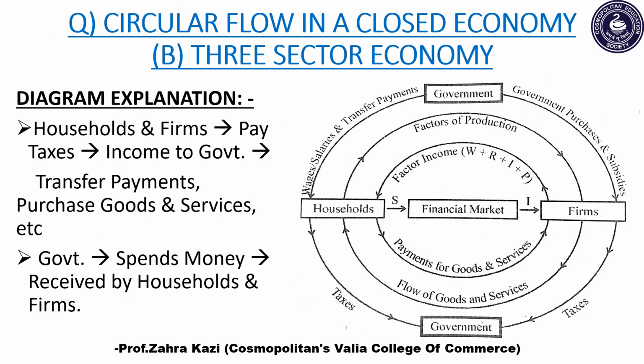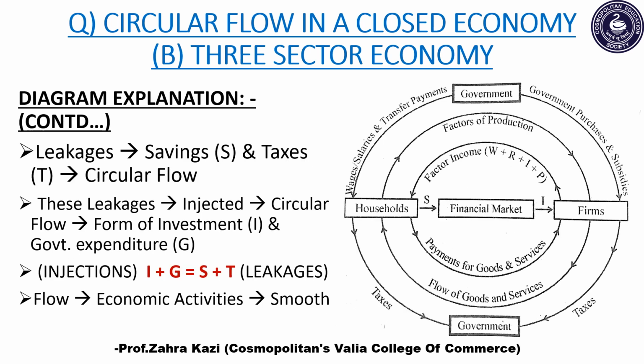In a three-sector economy, households and firms pay taxes, and this becomes income to the government. In return, government pays transfer payments. That is, transfer payments include pension payments, subsidies, unemployment allowances and much more. Government also purchases various goods and services for the upliftment of the society. Thus, government spends money which is ultimately received by households and firms.